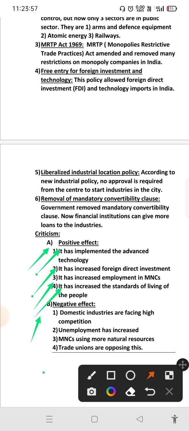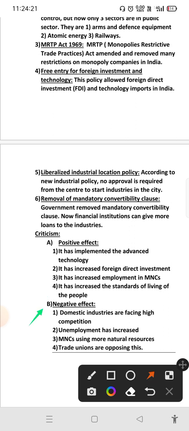And the fourth one, it has increased the standard of living of the people. With the help of foreign investment, foreign capital and foreign companies, Indian people's living standards also increased. Indians started getting good education, health, and other basic facilities like that. Let's see some negative impacts also.